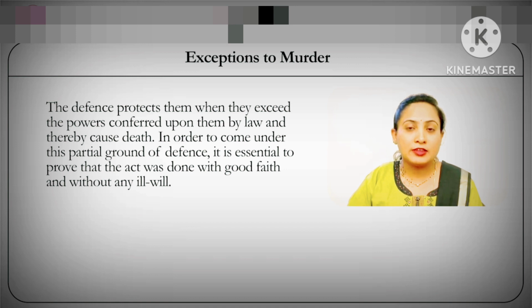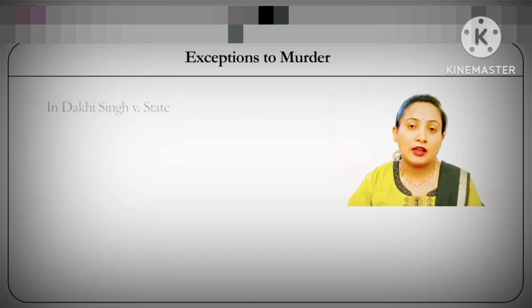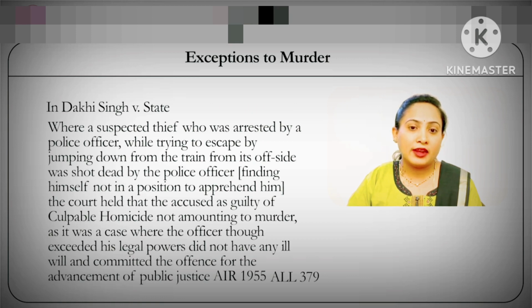And in order to come under this ground of exemption, it's essential that the accused proves that whatever he did was without any ill will or without any mala fide intention. In fact, we have a case in which a public servant gets this partial ground of exemption, and that is Dhaki Singh versus State, where a suspected thief who was arrested by a public servant, while trying to escape by jumping down from a train from its offside, was shot by this constable who had apprehended him. Now, the only reason why he shot at the victim was that he felt that he would otherwise lose the custody of that particular person.